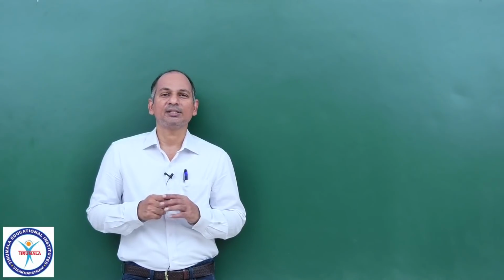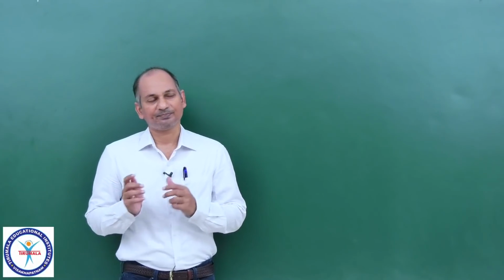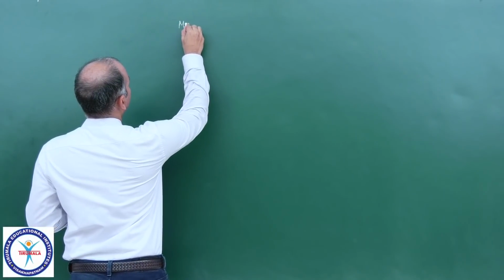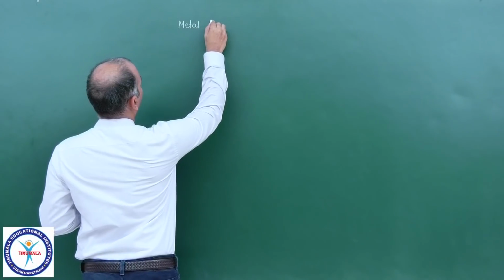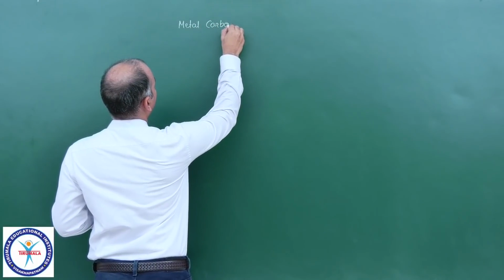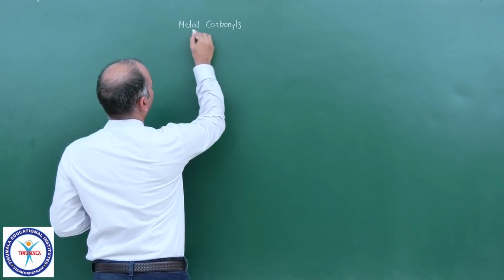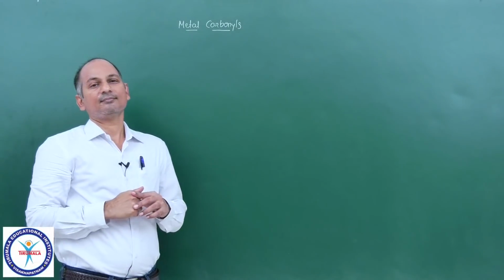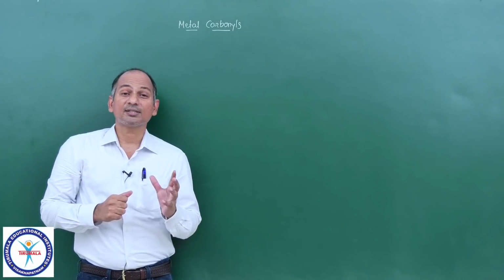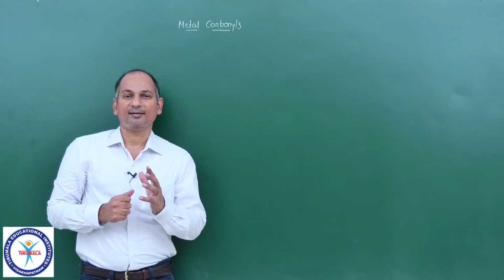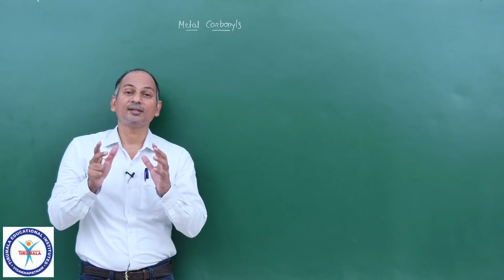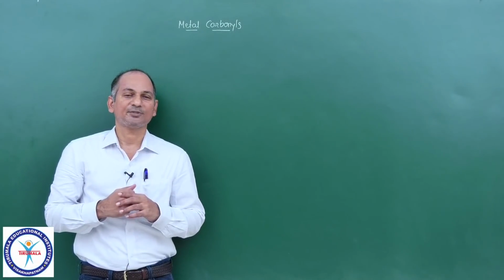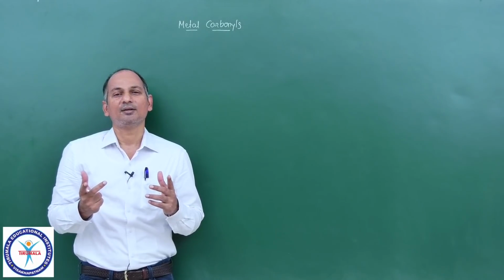Bonding in metal carbonyls and their other characteristics. So the topic name is metal carbonyls, and you all know the carbonyl ligand is nothing but carbon monoxide. So when carbon monoxide is the ligand, what are the characteristics of such compounds? Metal carbonyls. Let us see what is so special about metal carbonyls.